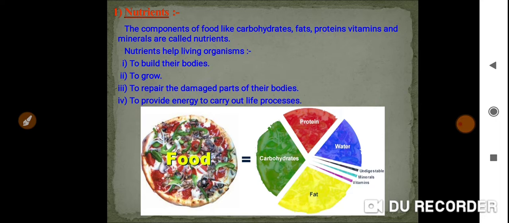Okay, next one, to provide energy to carry out life processes. When I started this lesson I explained life processes. The life processes involve nutrition, respiration, transportation and excretion.